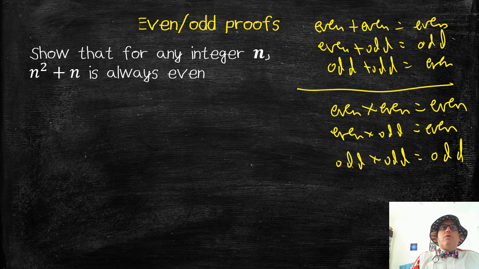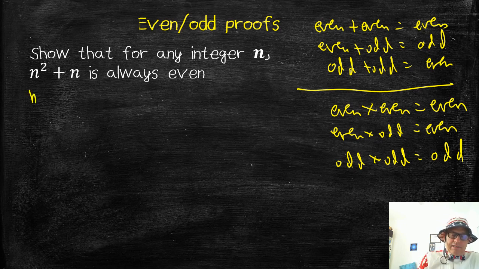So I want to show, "show" is usually another word for prove, that for any integer n, n squared plus n is even. All right, it says for any integer n. You can't just stick a couple numbers in and say it's true. Unless you're going to stick in every integer n, and there's no way you could do that. You need to find another way to prove this. So again, we need to break this proof down. Any integer n, n could either be even or odd.